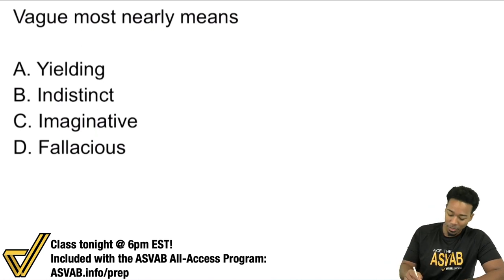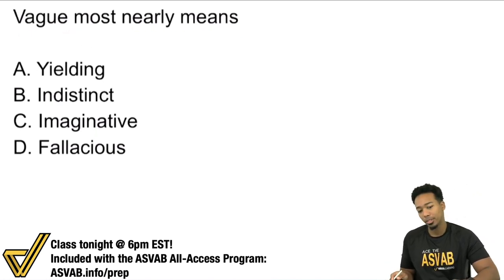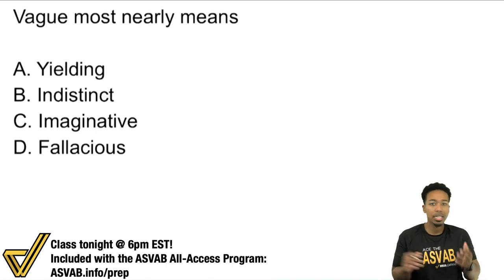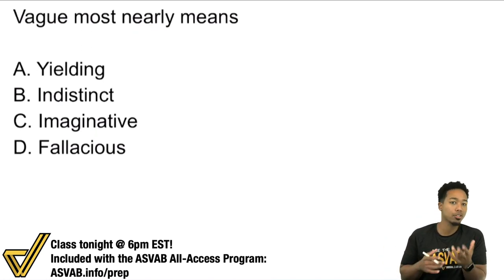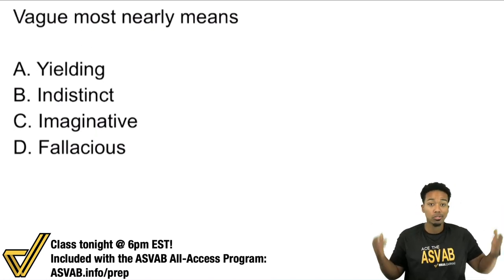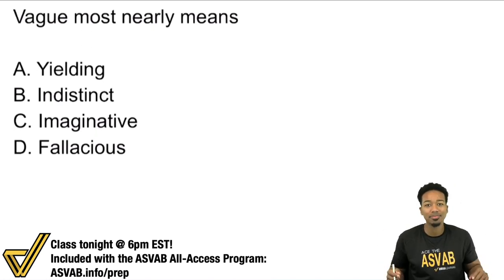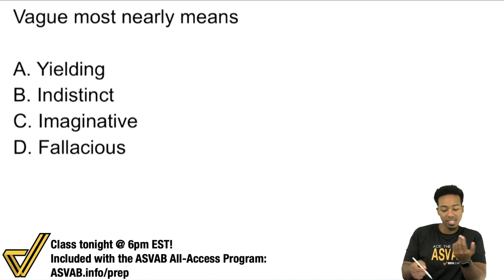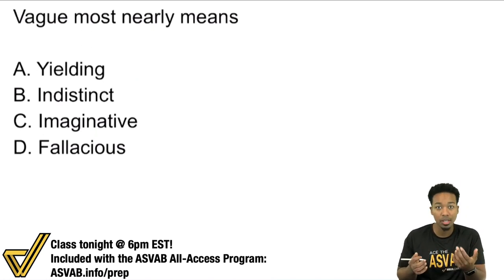So the problem reads, vague most nearly means what? There are strategies that we can use to give ourselves the best chance of success. The first step is really, do I know the word? Yes or no. Obviously, if the answer is yes, this is a pretty easy question. But if not, you can still apply strategies. Again, word knowledge is not a game of luck. You can actually beat the odds with these strategies.